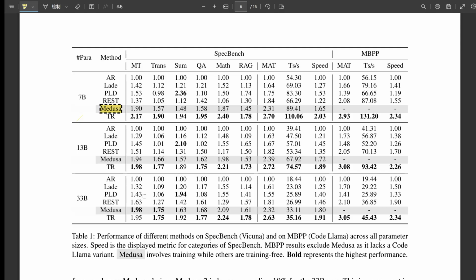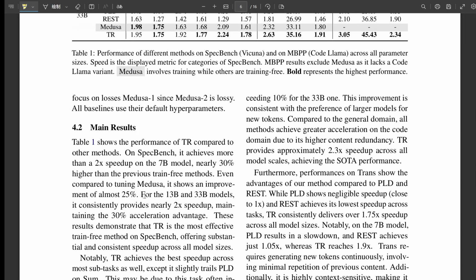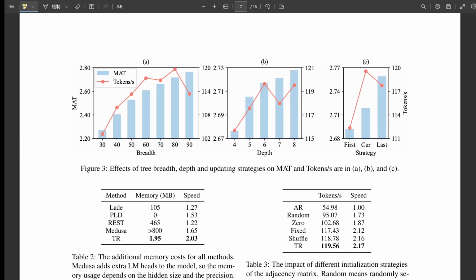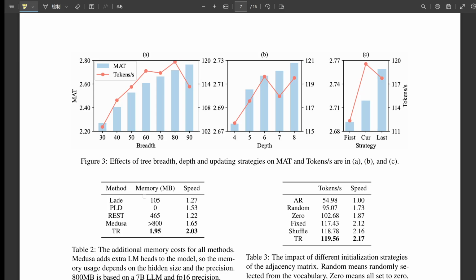Okay, so wrapping up this deep dive, token recycling is a technically sharp, train-free, plug-and-play method. Its core genius is reusing those usually discarded top K candidate tokens. The trash. It stores them efficiently in a tiny adjacency matrix, uses a clever static tree for guessing, and verifies with tree attention. The result: about 2x speedup, less than 2 MB extra storage, beating many other methods, even some requiring training. And it achieves this remarkable efficiency with that static tree.